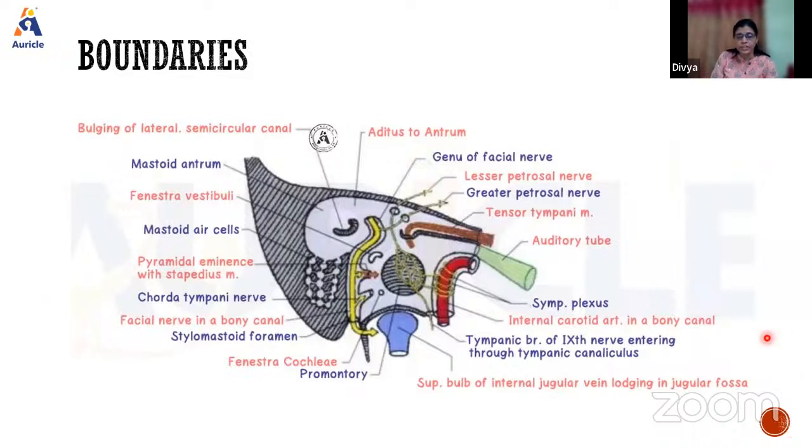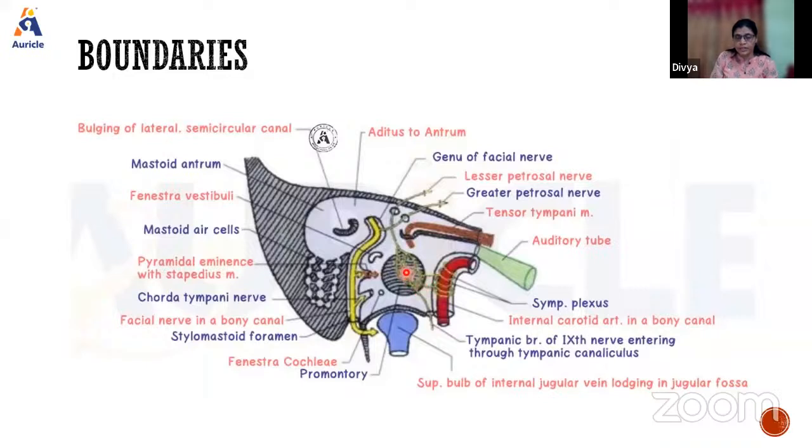First important structure we see is the promontory. Now, what is the promontory? What will you write? You have to write that it is a round elevation produced by the basal turn of the cochlea of the internal ear.